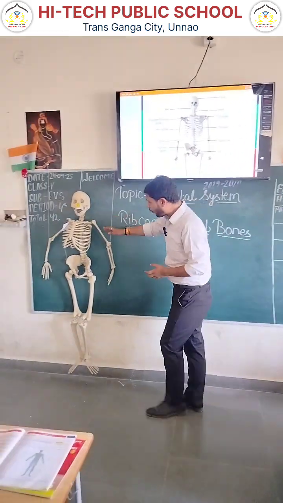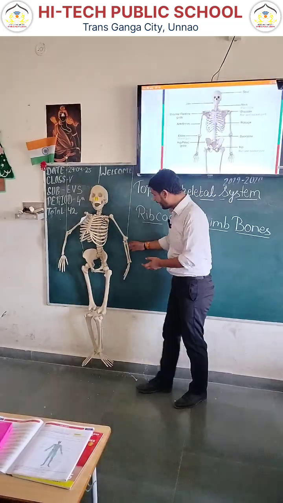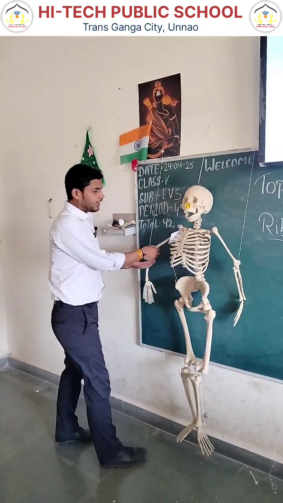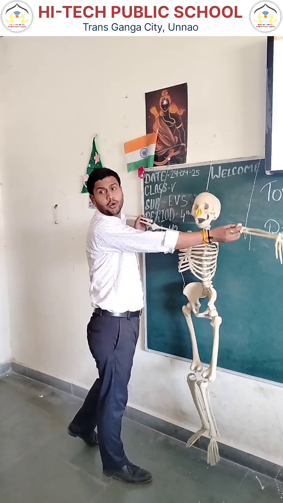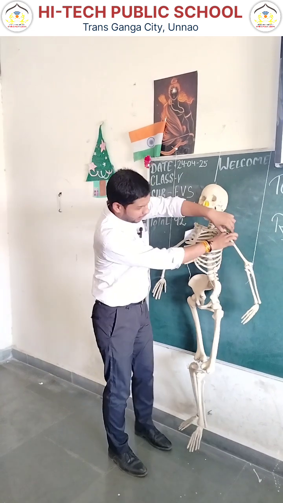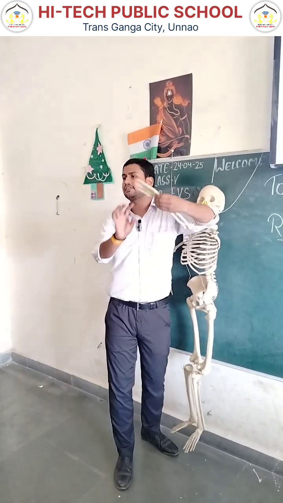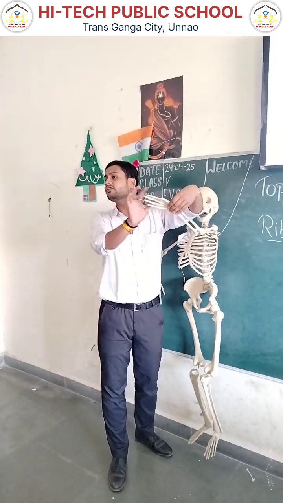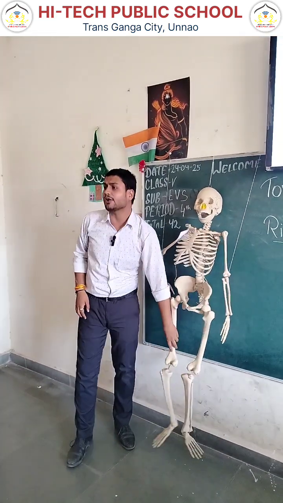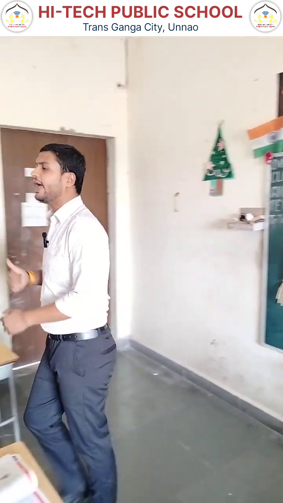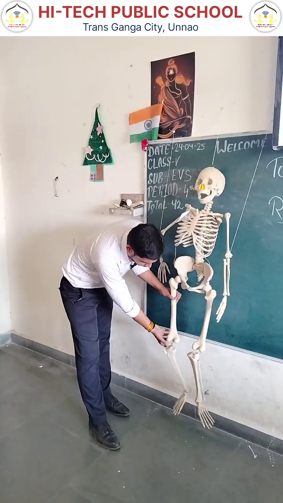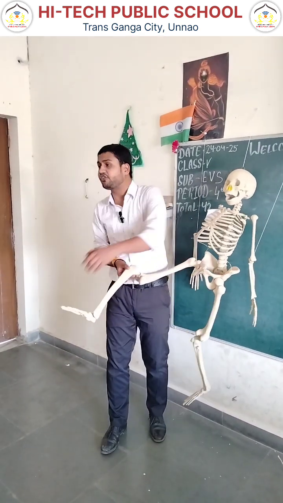There are 4 limb bones in our body, 2 in our hand and 2 in our leg. The limb bones that are in our hand are known as forelimbs. In forelimbs there are arm and fingers. And the bones that are forming our legs are known as hind limbs. In hind limbs there are bones that are leg and feet.